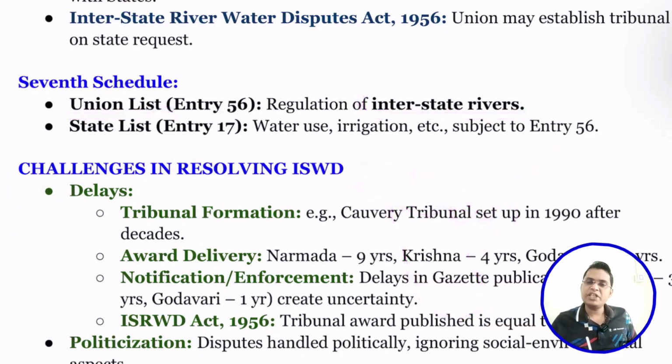But something within the state, for example water use and irrigation, is a state subject. So this can be a very good question: interstate river water falls under which subject of the Constitution? It can be the Union List, State List, Concurrent List, or none. It is only interstate that is in the Union List.